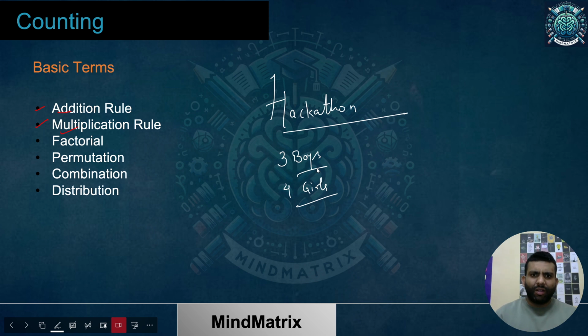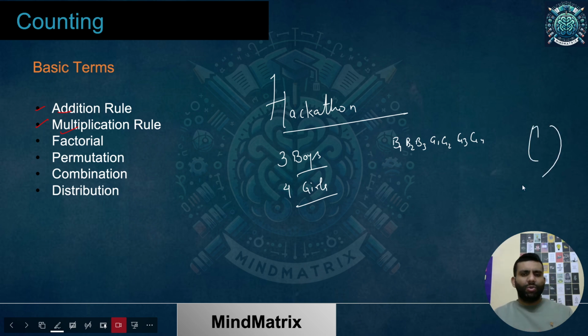It's very simple. If I just ignore boy or girl, I know there are 7 candidates present. Yes or no? B1, B2, B3, and then we have G1, G2 up to G4. So we have 7 candidates over here. If I completely ignore boy or girl, the question being asked is how many ways I can have a hackathon winner. There are 7 candidates, and I need one winner, so there are 7 ways. Did I think much over there? The answer was no.